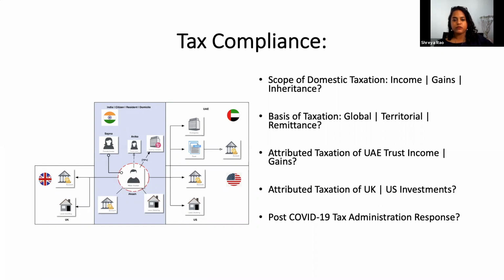The next two questions are actually a similar question. On the attributed tax of UAE trust income or attributed tax of UK and US investments, what we need to keep in mind is that India does not have CFC rules in place as of this point in time. So what you would be looking at is whether this offshore company, if it's a company, can be considered to have its place of effective management in India. The way in which India determines this is similar to how it would be determined under the OECD treaties, although there are a couple of points of departure.